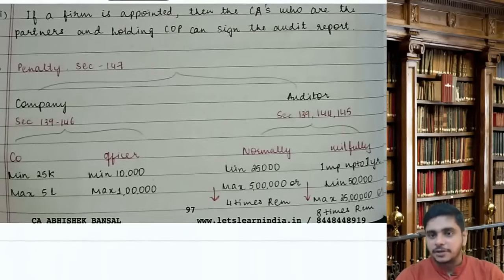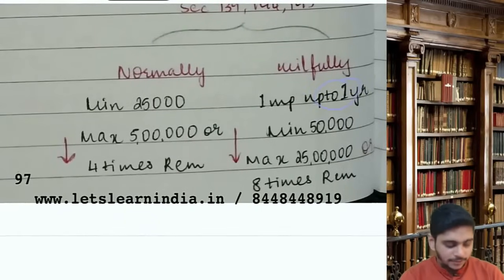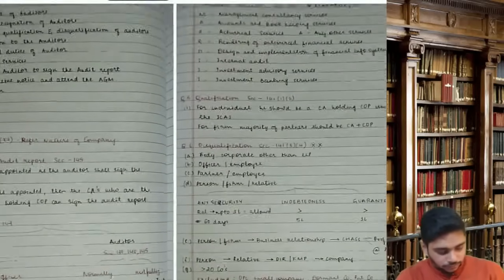If willfully, purposely, you have contravened the section, imprisonment up to 1 year, or minimum 50,000, maximum 25 lakhs, or 8 times the remuneration, whichever is less, or both.